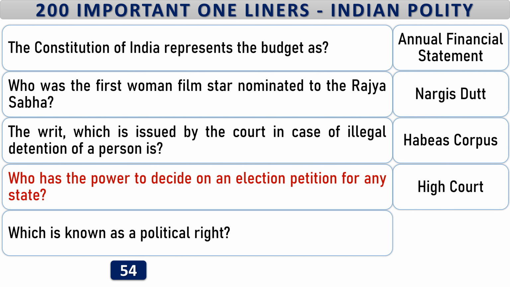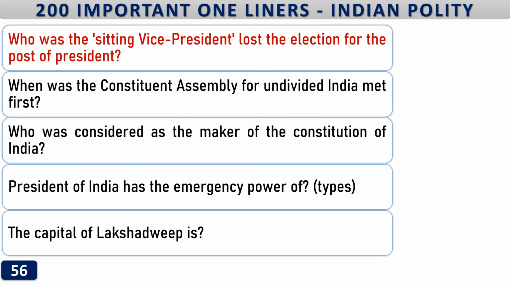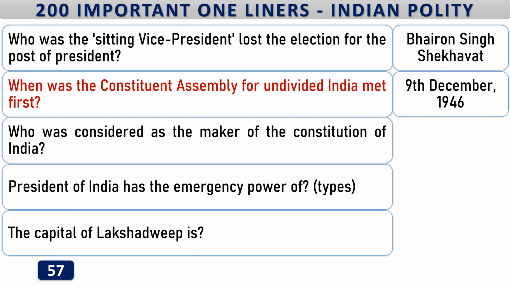High Court. Which is known as a political right? Right to vote. Who was the sitting vice president lost the election for the post of president? Bhairo Singh Shekhawat. When was the Constituent Assembly for Undivided India met first? 9th December 1946. Who was considered as the maker of the Constitution of India?